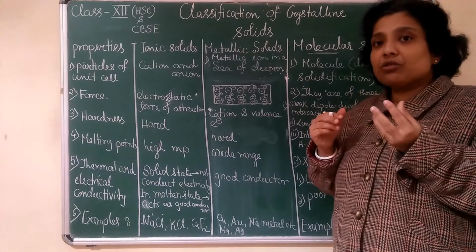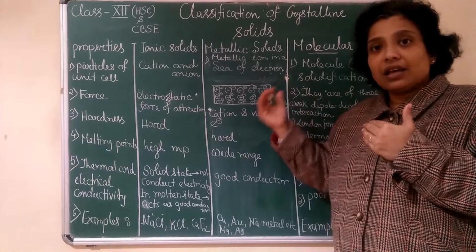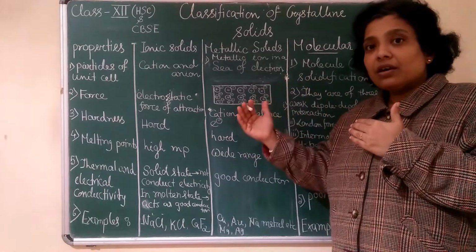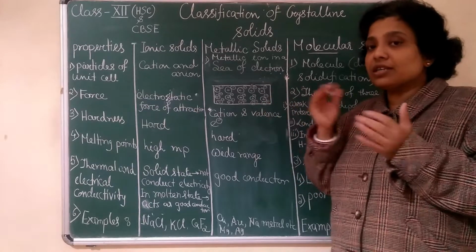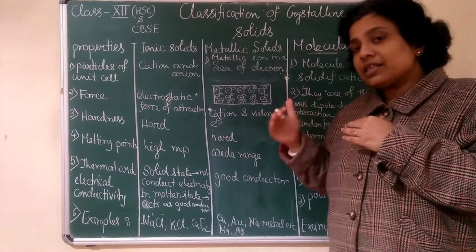Water in liquid state can be converted into ice. When it is converted into ice, it is called a solid. Ice is a solid. In the same way carbon dioxide is a molecule, but it is in a gaseous state.